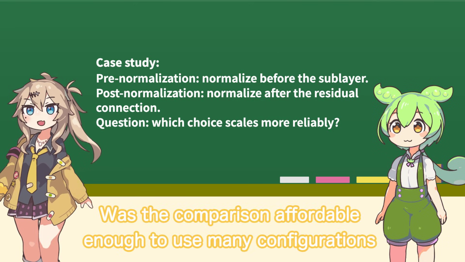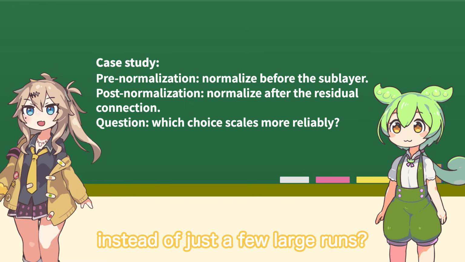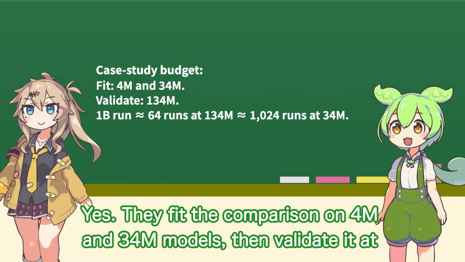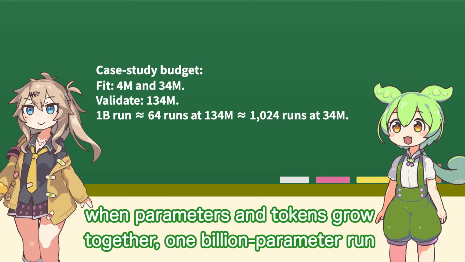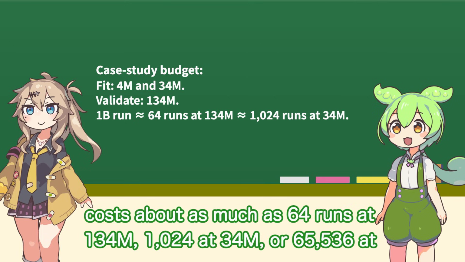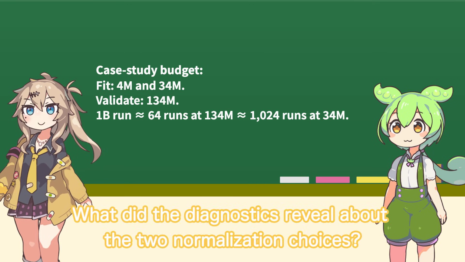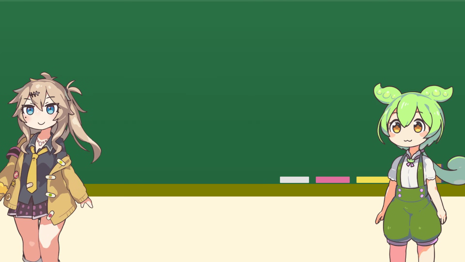Was the comparison affordable enough to use many configurations instead of just a few large ones? Yes, they fit the comparison on 4M and 30M models, because compute scales roughly quadratically with model size when parameters and tokens grow together. A 1 billion parameter run costs about as much as 64 runs at 100M, 1024 at 30M, or 65,536 at 4M.